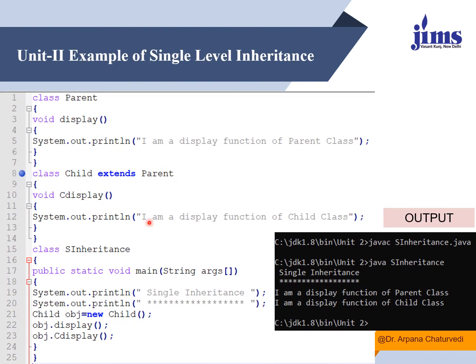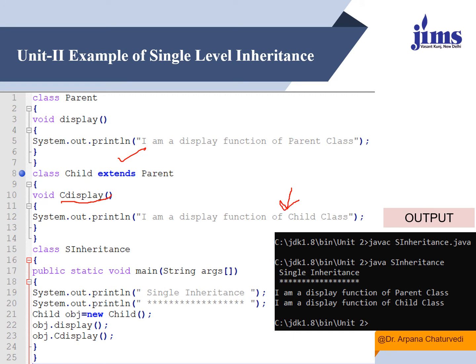This is an example where I have taken a parent class, and this parent class has one function display, which says that I am a display function of parent class. I have a child class. I am using the extends keyword to inherit the features of the parent class in the child class. So that's why I have written extends parent. Now it has another method by the name of cDisplay, and the message which will be displayed is I am a display function of child class.